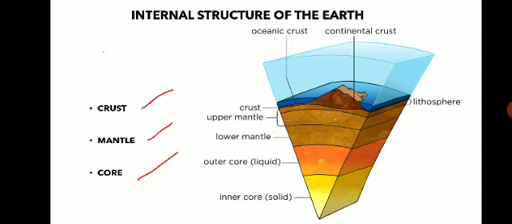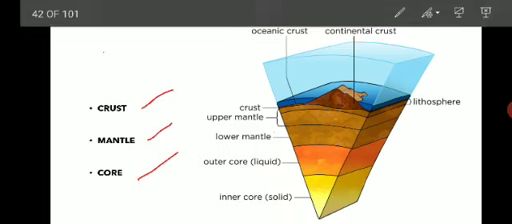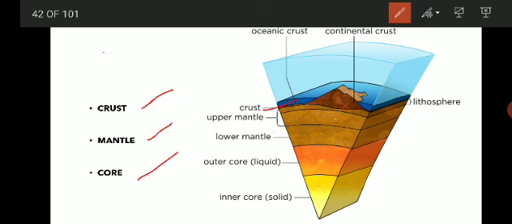The topmost you can see is the crust. Topmost is the crust, and then there is a mantle. Below the crust there is a mantle, and the core. It is again further divided into different parts, like here the crust is divided into upper crust and lower crust.